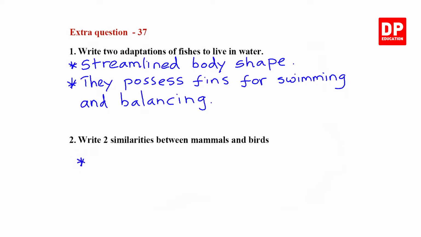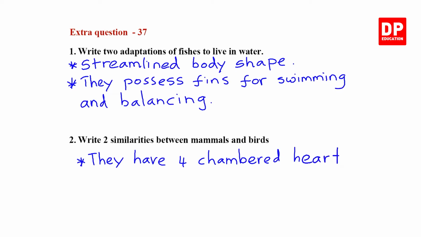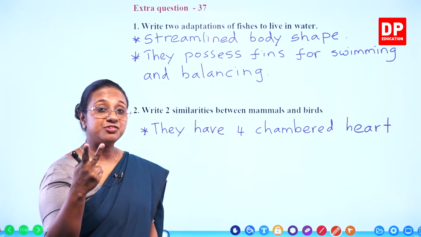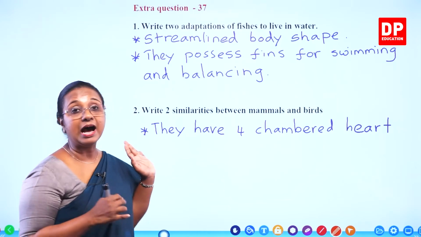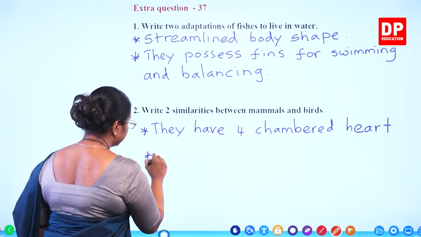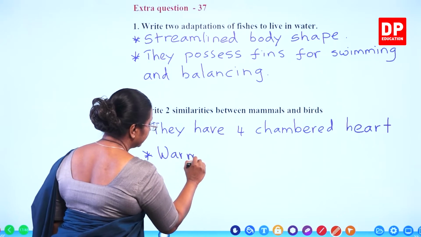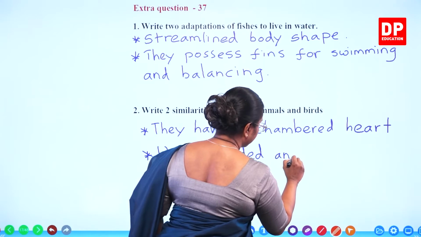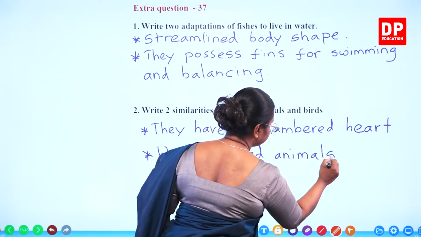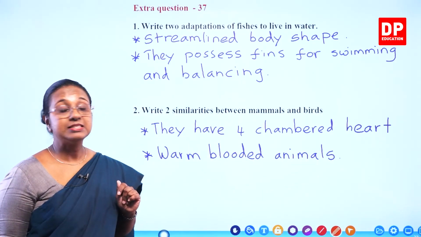So here they have 4-chambered heart. What are the chambers? 2 atria and 2 ventricles. But here if we write 4-chambered heart, that is enough. And they are warm-blooded animals. Warm-blooded animals. So those are the similarities.